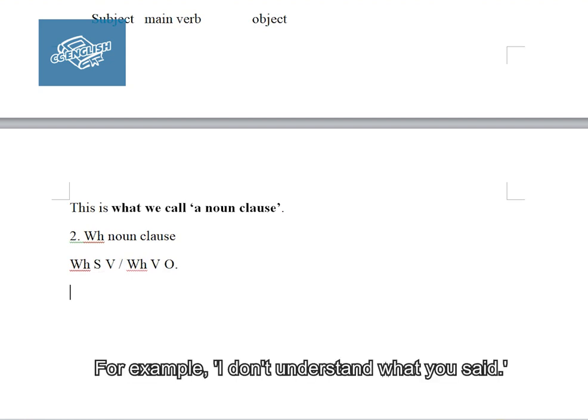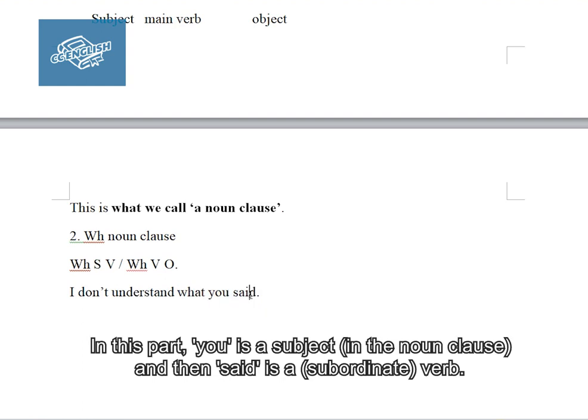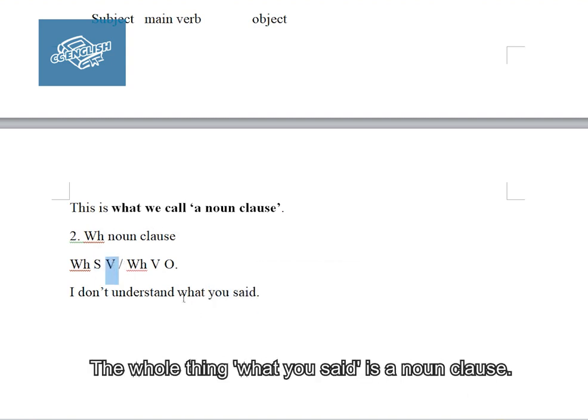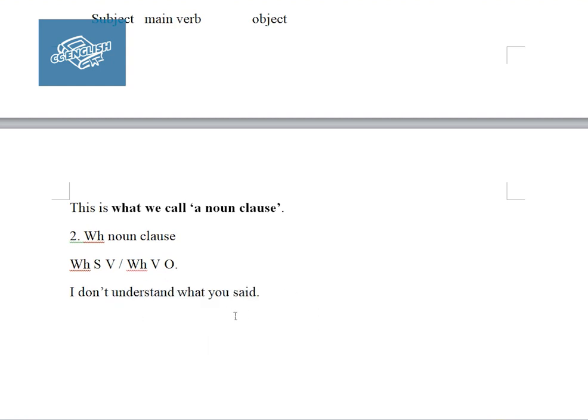For example, I just gave you an example, which is I don't understand what you said. Okay, can you see this sentence? There is a part called what you said. In this part, you is a subject, and then said is a verb. The whole thing, what you said, is a noun clause. In Chinese, it means I really don't understand what you said. It means 我唔明你講啲乜喎，你講嘅嘢。